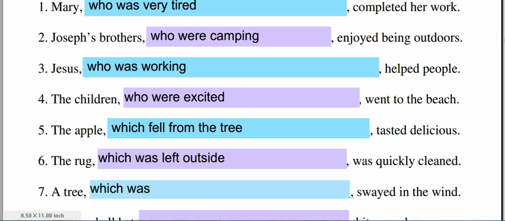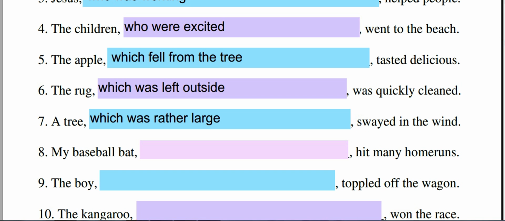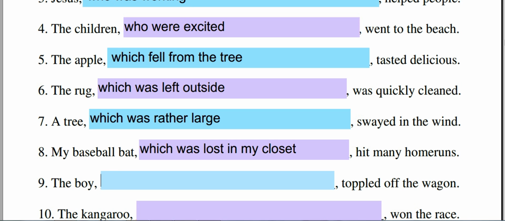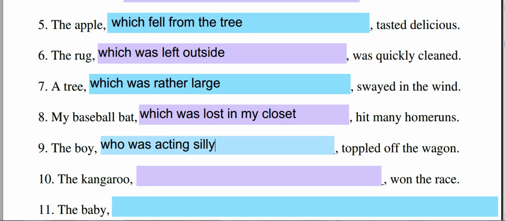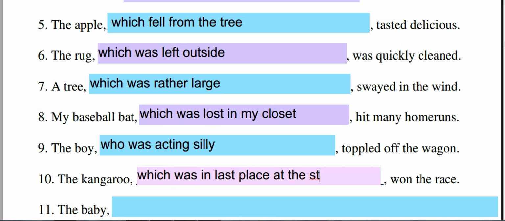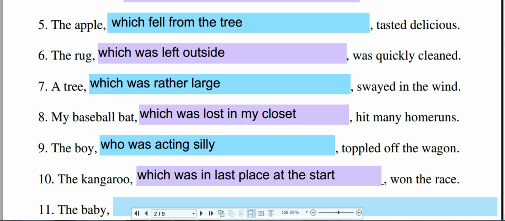A tree, which was rather large, swayed in the wind. My baseball bat, which was lost in my closet, hit many home runs. The boy, who was acting silly, toppled off the wagon. The kangaroo, which was in last place at the start, won the race.